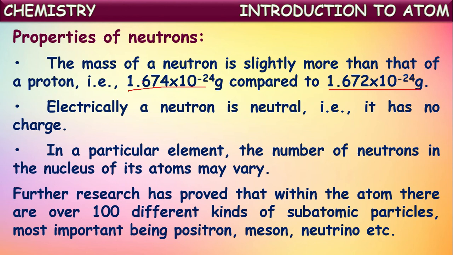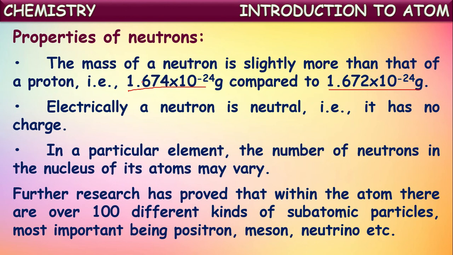Apart from these three important particles, there are some more like positrons, mesons, neutrinos, etc. These all come under subatomic particles. But the most stable and most commonly existing particles with considerable properties are electrons, protons and neutrons only. That is why these three are specially called the fundamental particles of matter. In the earlier days, atoms were considered the fundamental particles. They thought at the time that atoms are the smallest and indivisible particles. But after the discovery of these particles, these became the fundamental particles.